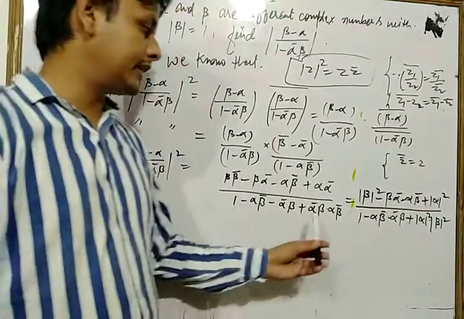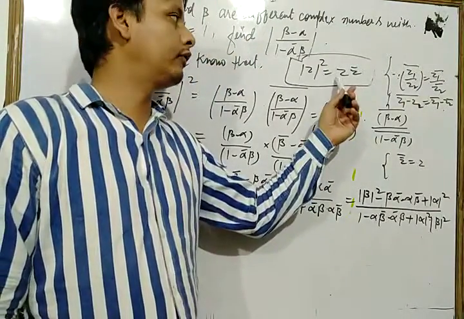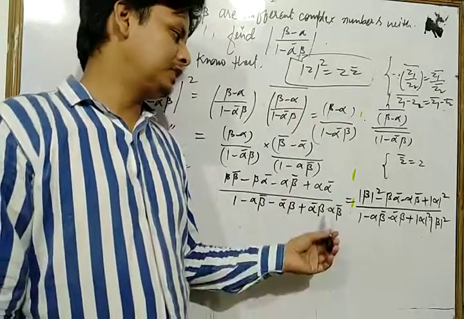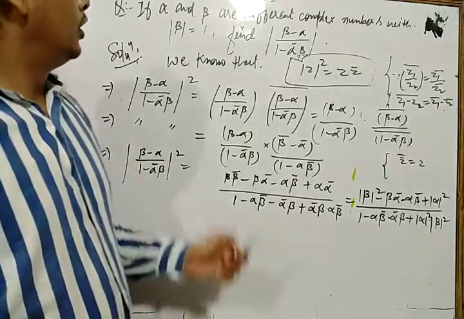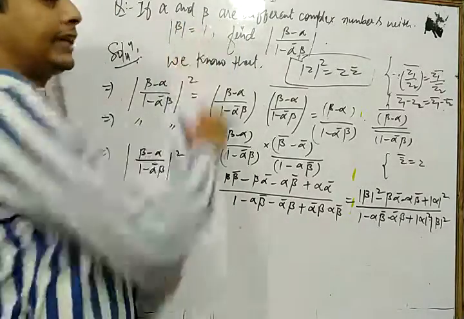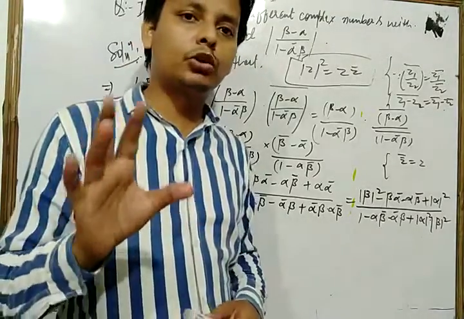Using that property, alpha into alpha bar is mod alpha square, same as beta into beta bar is mod beta square. Now dear student, we have already mod of beta is equal to 1.